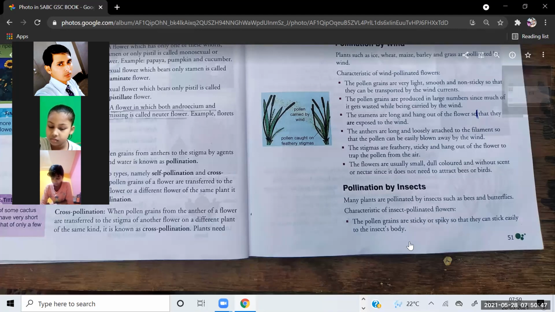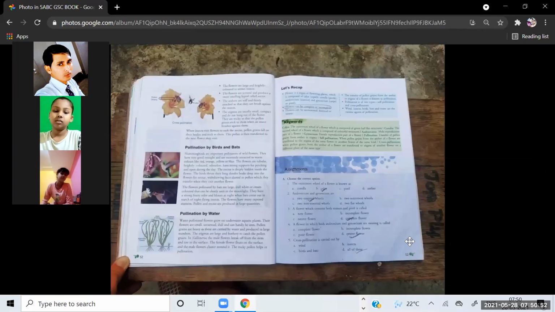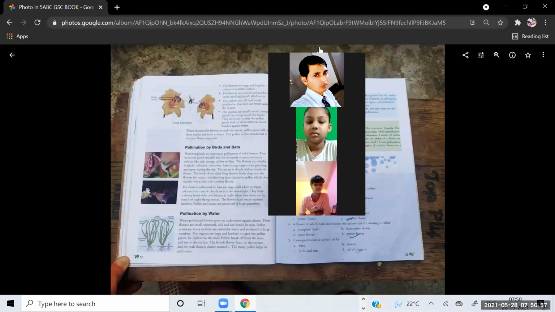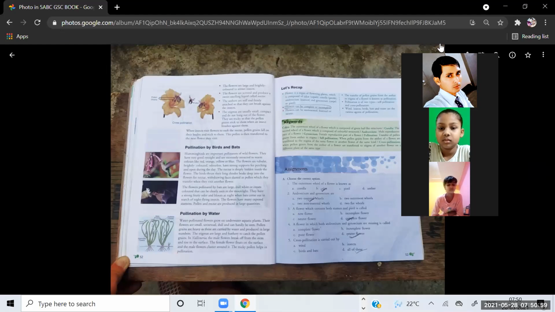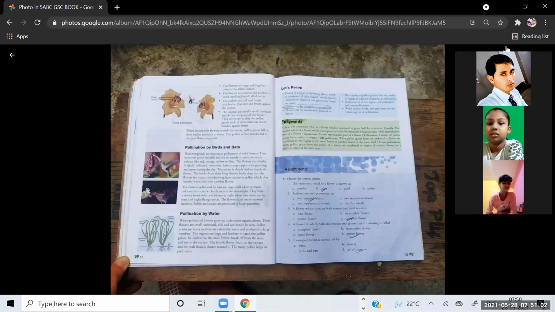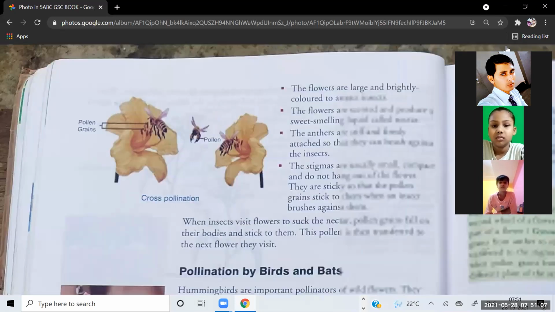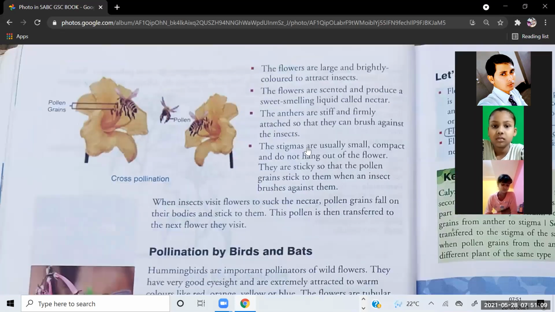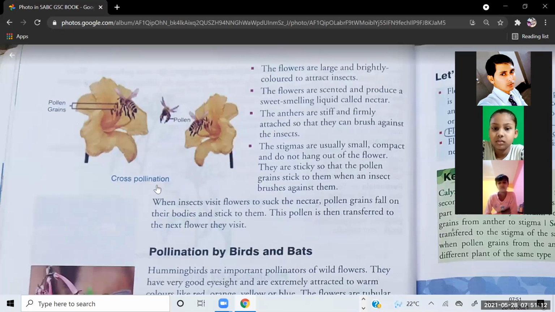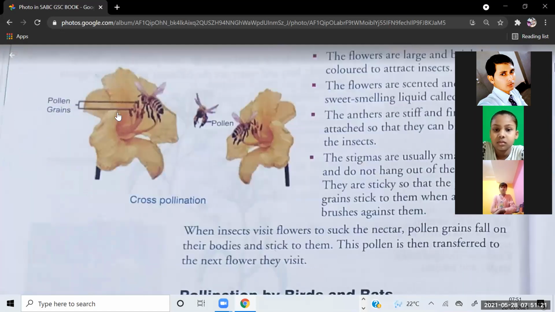Page number 52. Come to it, page number 52. As you can see here in the picture also, it is given cross-pollination. Here cross-pollination is happening. This is called pollen grains. Let me make it large so that you can understand.